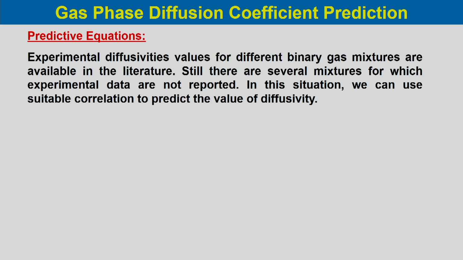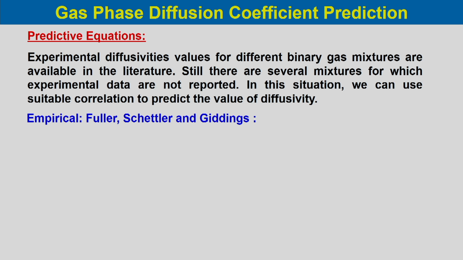These predictive equations are based on relations developed for different systems based on the variation of the temperature and pressure of the systems, or the molecular weight of the components or their molecular volumes.